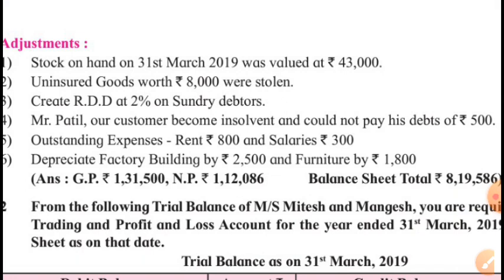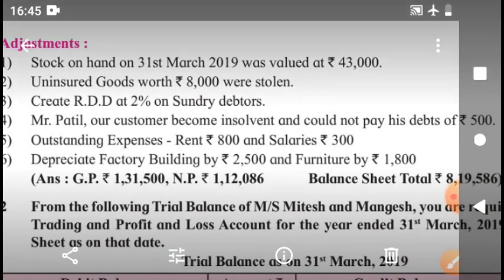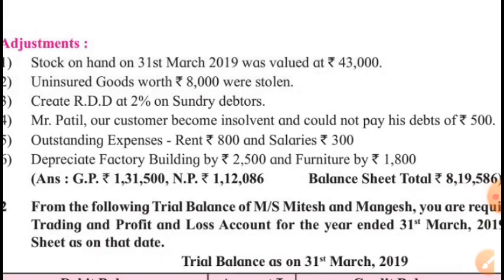Means RDD will be calculated only after deducting the new bad debts if there are. So here we will have to first adjust the fourth information, the new bad debts in the form of Patil, rupees 500, and then on the latest figure of debtors we will calculate new RDD.